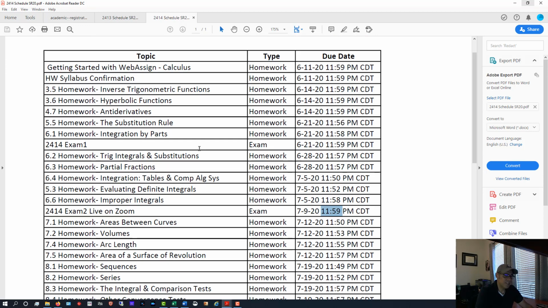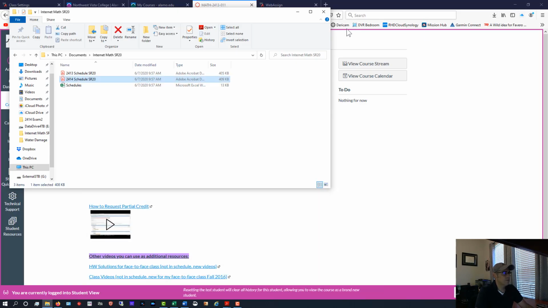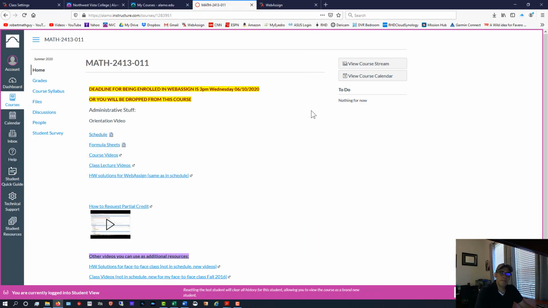So let's see how this will work. Okay, so we have the schedule. I'm looking at Cal 2 right now. Their first assignment is the 3.5 homework on inverse trig functions. So if I were a Cal 2 student, here's what I would do. 3.5 is the section I need to do. So how do I do that?